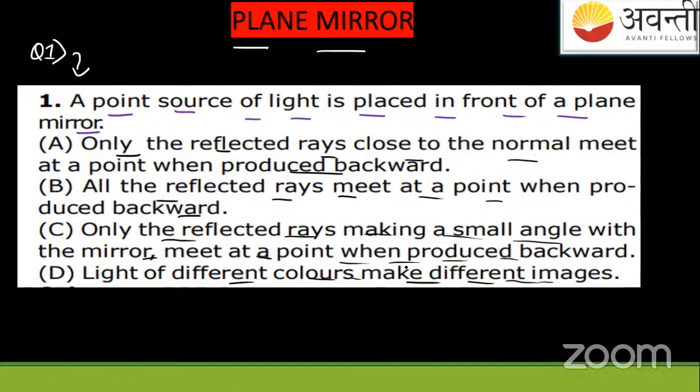So what do you say? What is your answer? A, B, C, or D? Students, I can see that you are switching on your camera, maybe what you're doing, I don't know. So answer me. A, B, C, or D? What is your answer? Students, what will be the answer of this? Anybody? Any one of you?